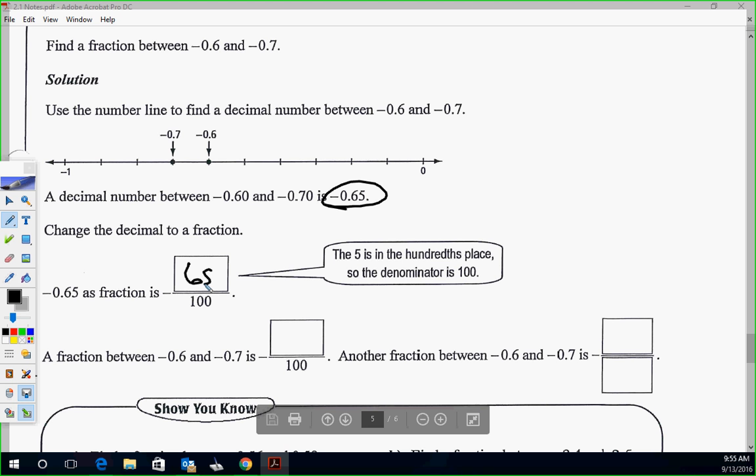Okay? So we wanted to go ahead and reduce this. So that reduces to 13/20. So 13/20 is a fraction between those two decimals. Again, that's another problem where you can always check your work. You can just see, okay, is that actually between or is it not?